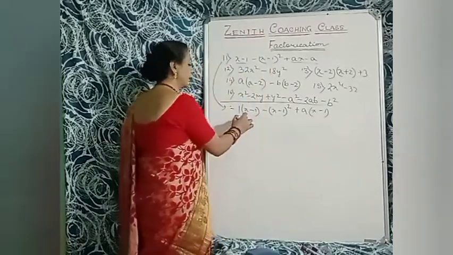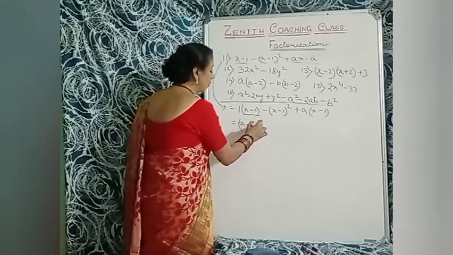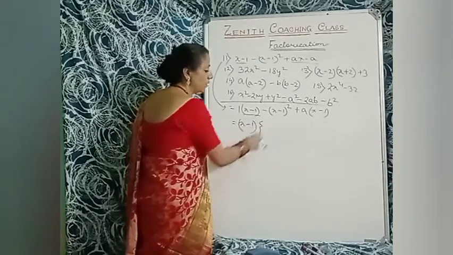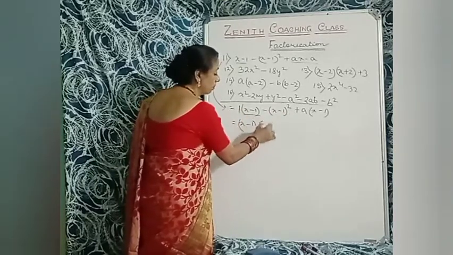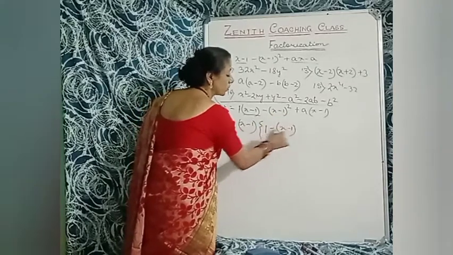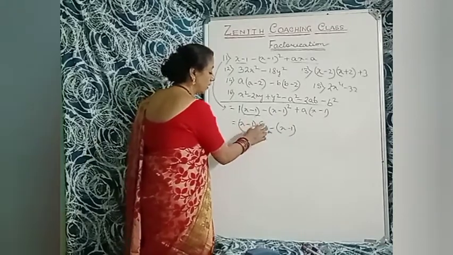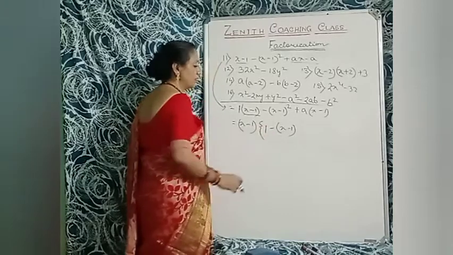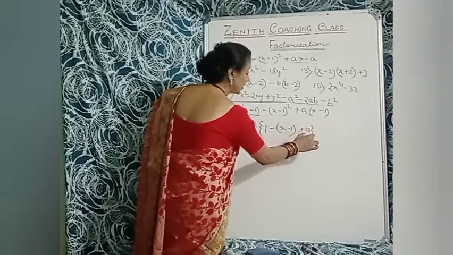So here x minus 1 is common. So what will be there? Why have I put the second bracket? Because of it. I'll show you. So here 1 is there. So 1 minus x minus 1 is common. So here is another x minus 1. I'll put it in the bracket first. That's why I put the second bracket here. Okay. So plus, there is x minus 1 common. So here is a. Understood?